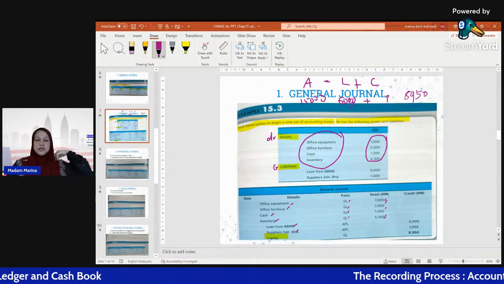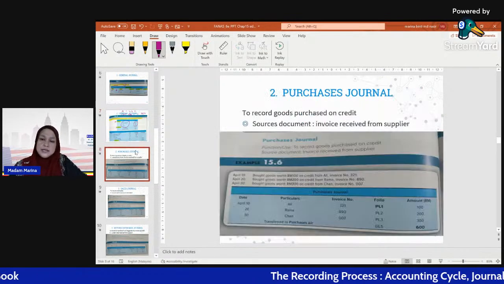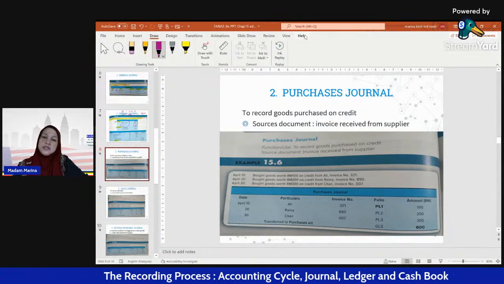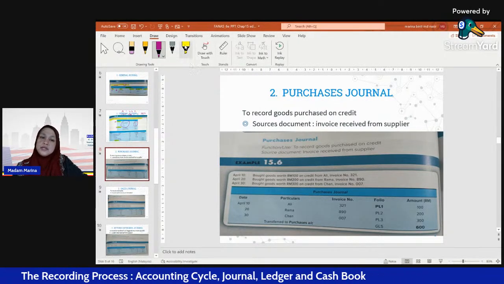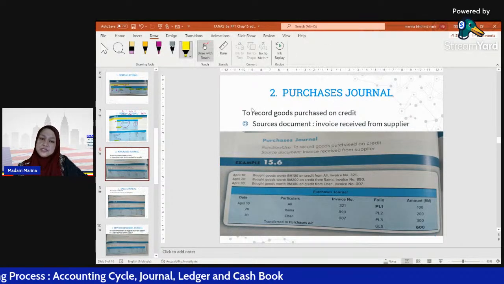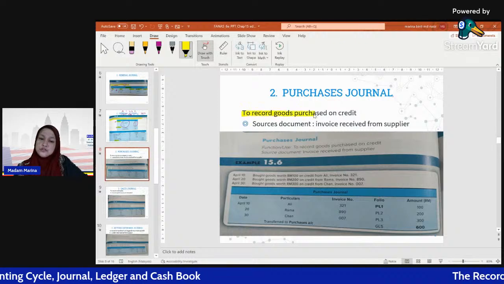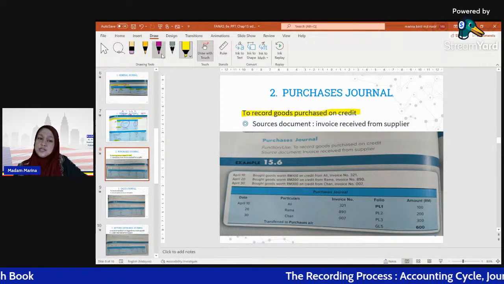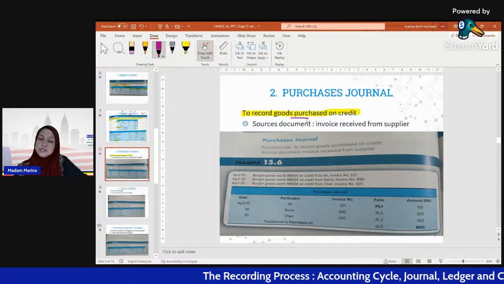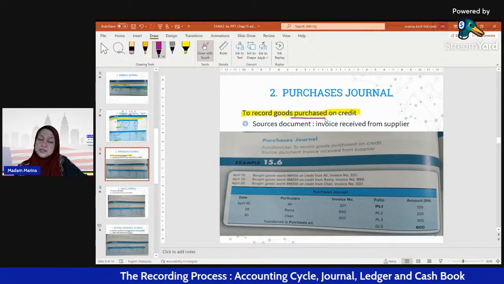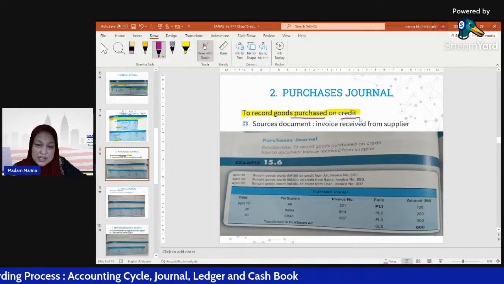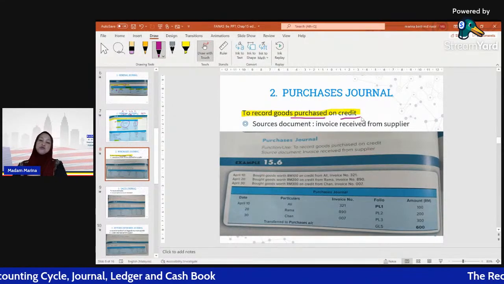Okay, so next, the second type is the purchase journal. What is the purchase journal? The function of the purchase journal is to record goods purchased on credit. So the keyword here is goods purchase. The goods purchase must be a credit transaction, secara hutang.